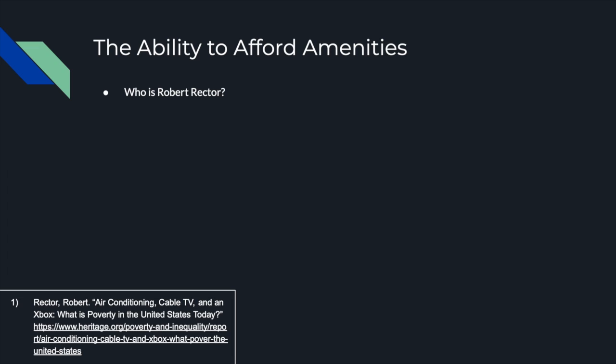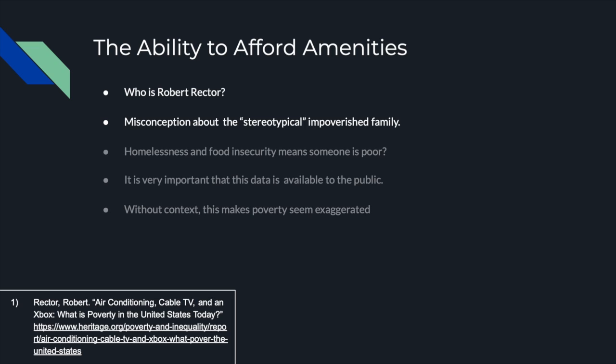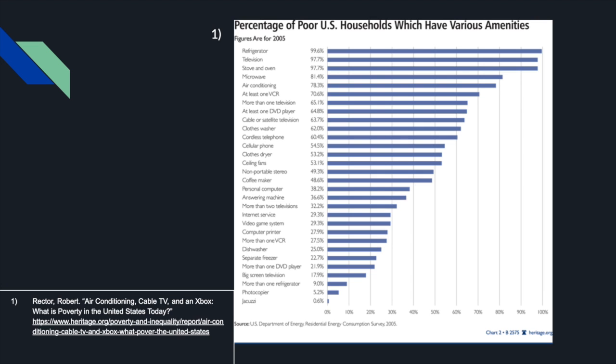Robert Rector, the Heritage Foundation's Senior Research Fellow, published an article that brings to light an important issue about our current poverty measure. In this article, it is stated that there is a large misconception about the conditions that impoverished families face. Rector argues that the common person thinks of homelessness and food insecurity when they think of someone who is poor. Rector's article shows the amenities that are possessed by those who are considered poor under the OPM, and he argues that welfare spending should be cut and only allocated to the small number of people in the groups who face homelessness and food insecurity, not anyone that has these common amenities.